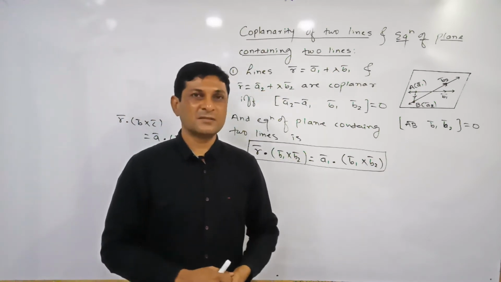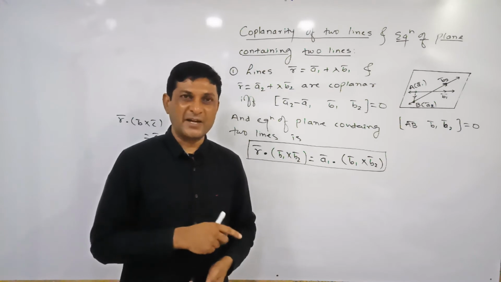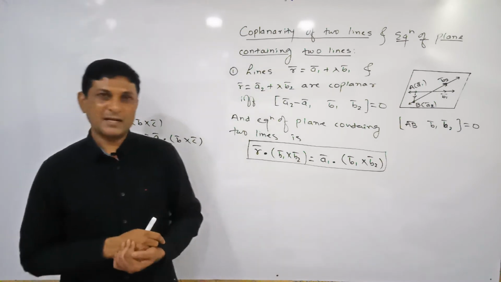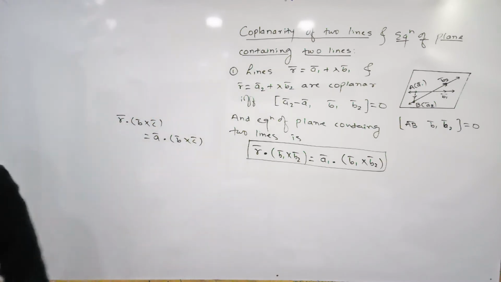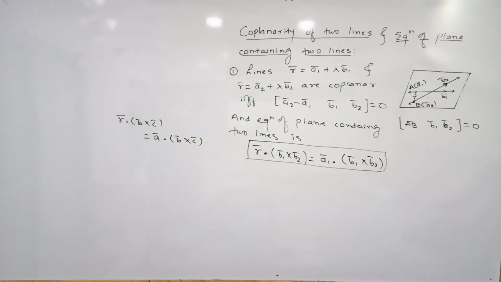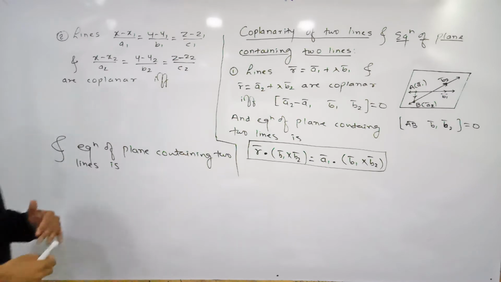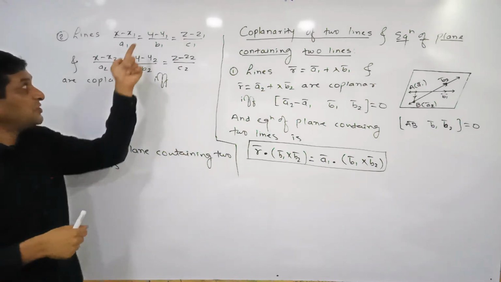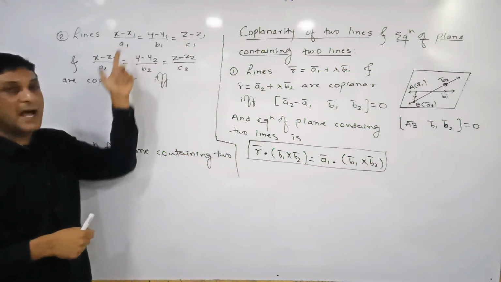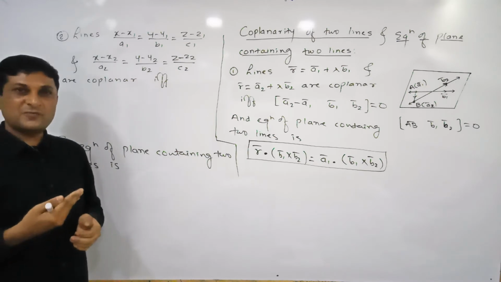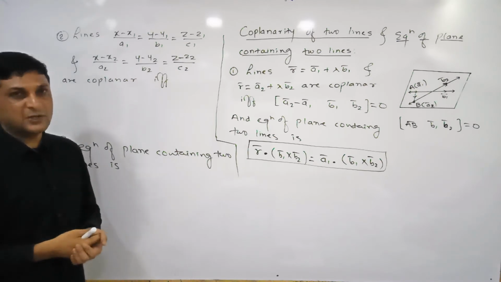Now we will discuss the conditions for coplanarity if the equations of two lines are in Cartesian form. Here we have considered the equations of two lines in Cartesian form, and we are finding conditions for coplanarity of these two lines.